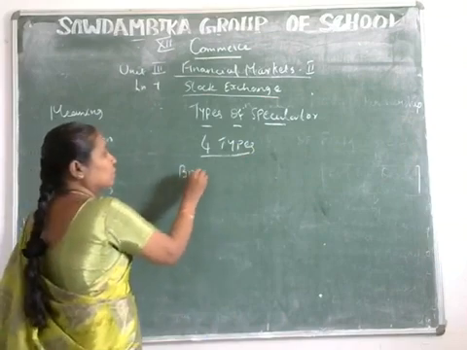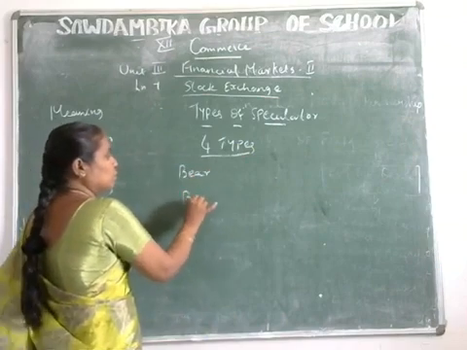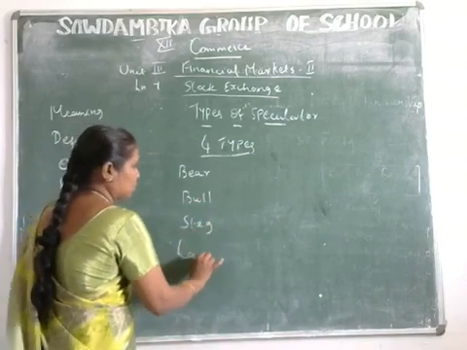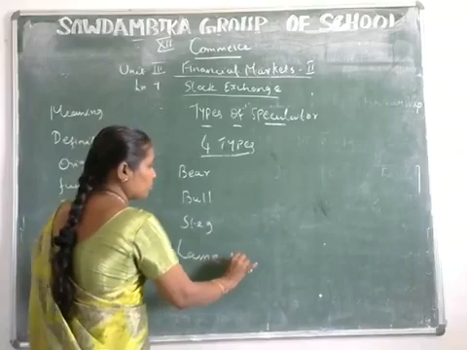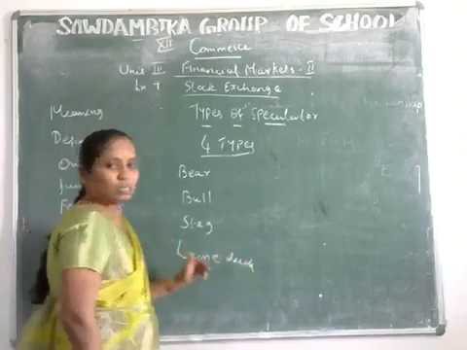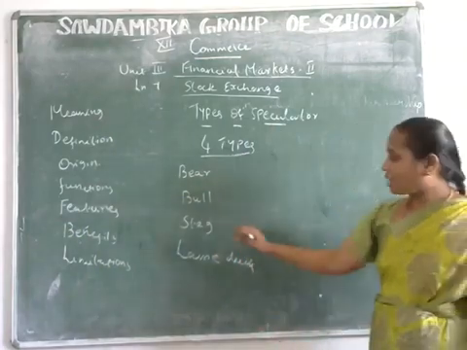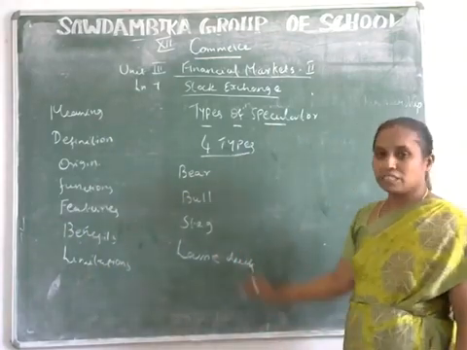Bear, bull, stag, lame duck. What are the types of speculators? Speculators are bear, bull, stag and lame duck. See these names?